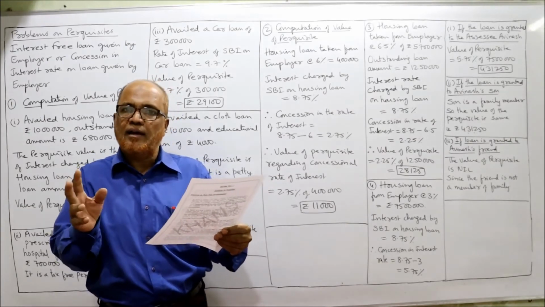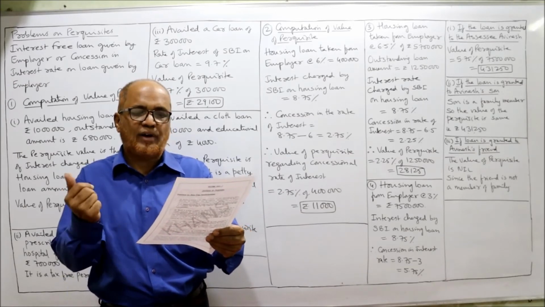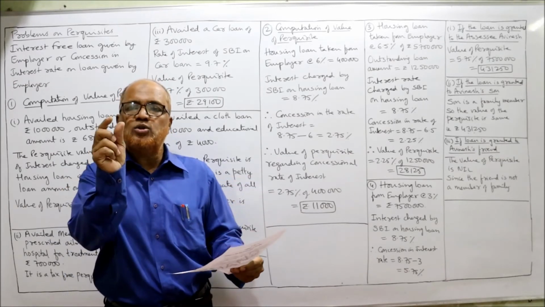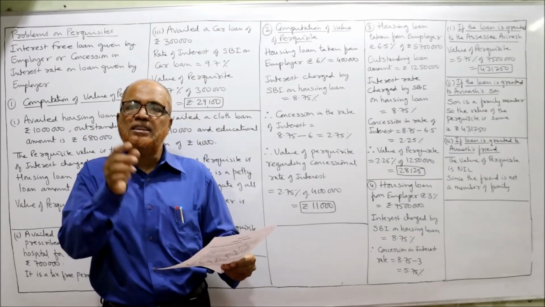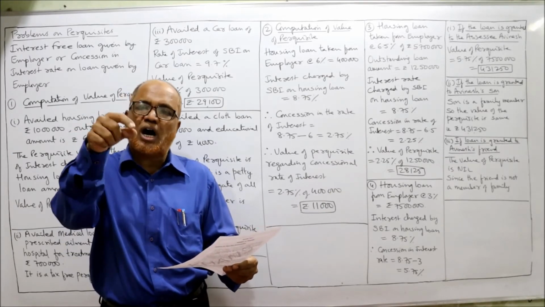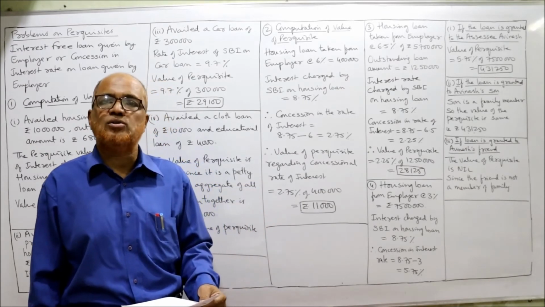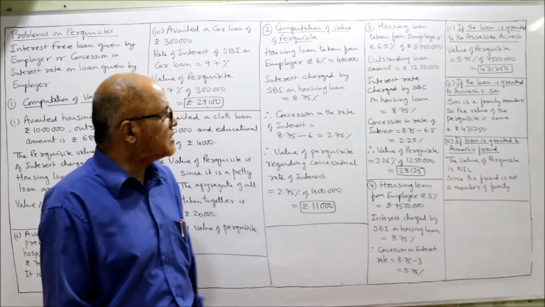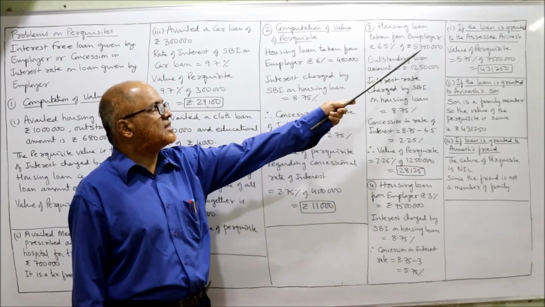So we subtract: 8.75 minus 6.5 comes to 2.25%. So 2.25% is the concession in interest rate, and that will be charged on the outstanding loan amount, that is 12,50,000. That's it. Exactly similar to the previous problem. Housing loan taken from the employer at 6.5% is 57 lakh.